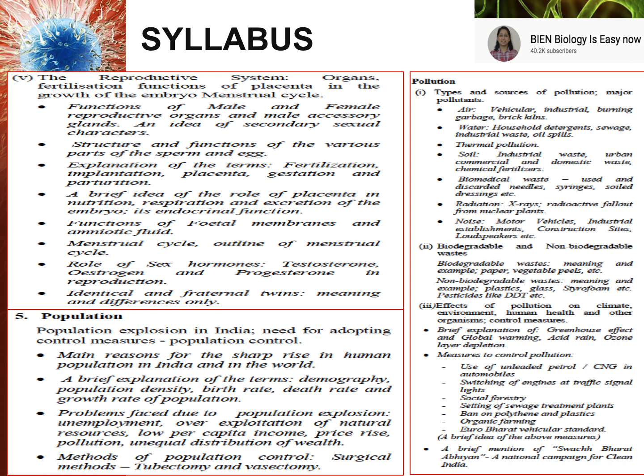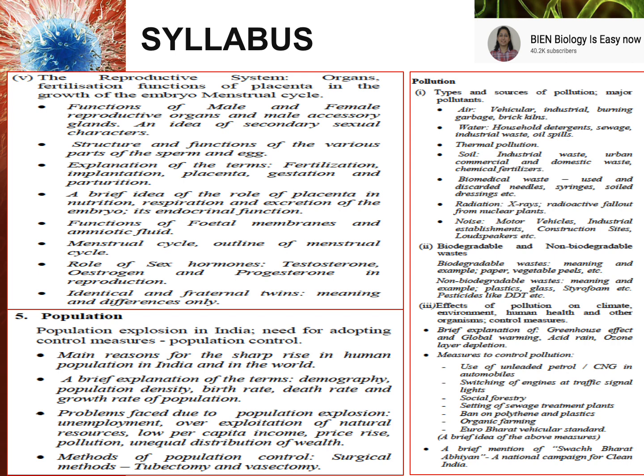Coming up to the last chapter which we are going to discuss, that is pollution. Now herein, pollution also is a general topic, so most of the concepts are very general. Even if you don't learn from these, just learn the definitions and some important terms, so then also you will be able to answer. So type of pollution sources like air pollution, water, thermal, soil pollution, biomedical waste, radiation and noise. And also the difference between biodegradable and non-biodegradable waste, what are those?